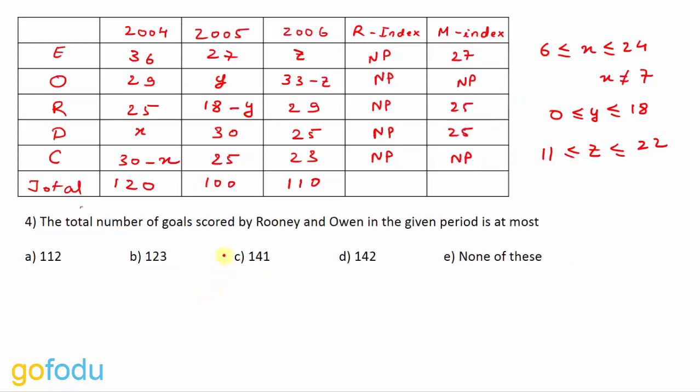Let's move to the next question. The total number of goals scored by Rooney and Owen in the given period is at most. So for Owen and Rooney, we have 29 plus 25, that is equal to 54 in 2004. Then we have Y plus 18 minus Y, which gets cancelled out, so we have 18 here. And we have 33 minus Z plus 29. This value can be maximum 22, right? So this becomes 51. So in all, this total becomes 123, which is option B. So the total number of goals scored by Rooney and Owen in the given period is at most 123.